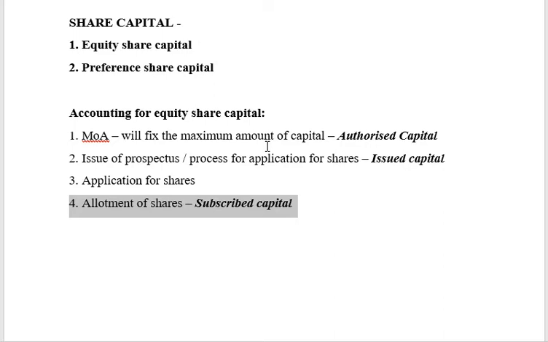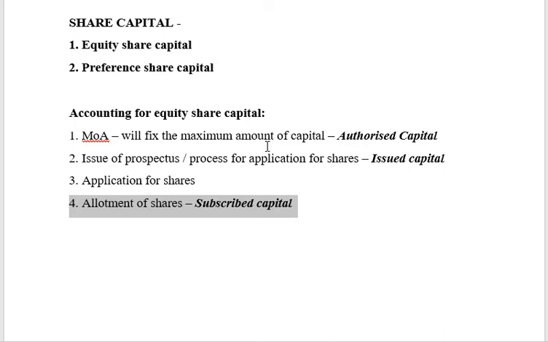When you allot the shares, you will ask them to pay the capital. In fact, when they apply itself, the person has to pay some amount. Say if he takes shares of 10 rupees each, you can say at the time of application you have to pay 2 rupees to the company's bank account. Now, when shares are allotted, you can ask them to pay another 3 rupees or the full balance amount.